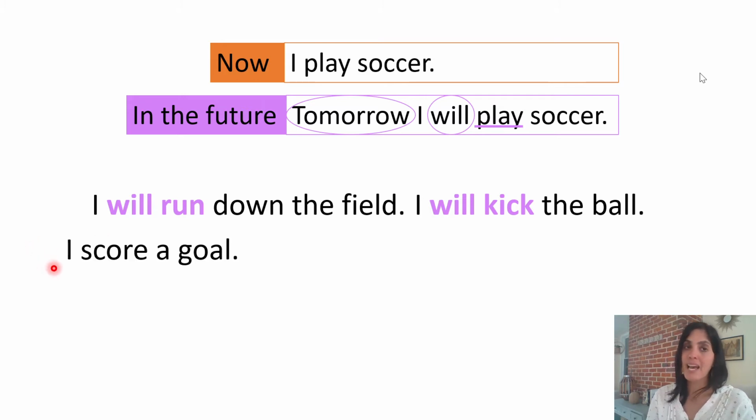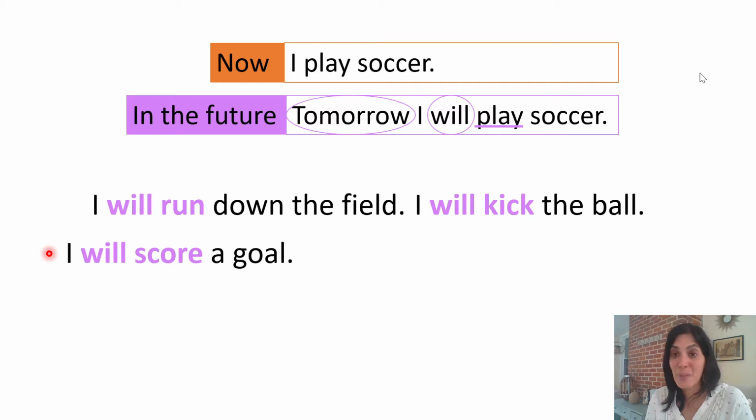All right, let's take a look at the next part of our story. It reads, I score a goal. Which word is our verb? Did you say score? Nice job. What am I going to do to change this to happen in the future? What's my sentence going to read? Go ahead and share your thinking. Did you say that your sentence will now read, I will score a goal? Yes, nice job.